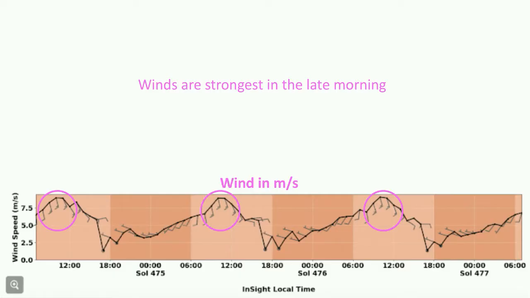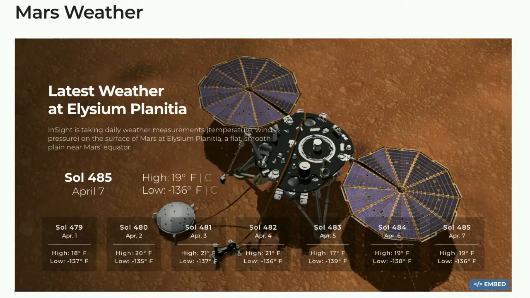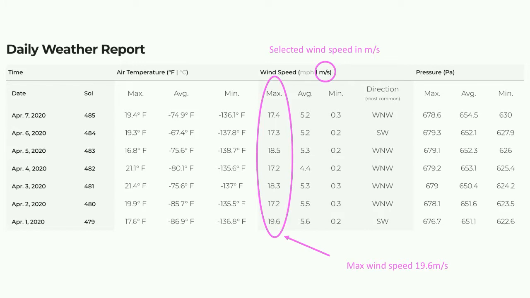But that's just the wind speeds averaged over an hour. If you follow the link to our InSight weather website and look at the table that's on there, you can see that InSight regularly records maximum daily wind speeds that are twice as strong as the maximum in the hourly average, up to 20 meters per second or 44 miles per hour.